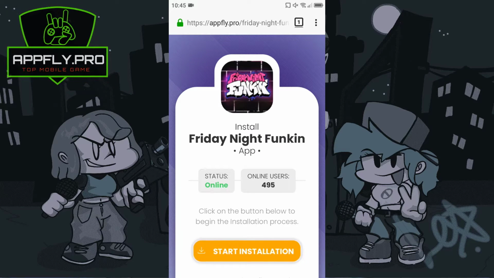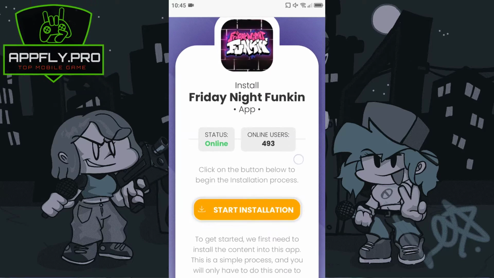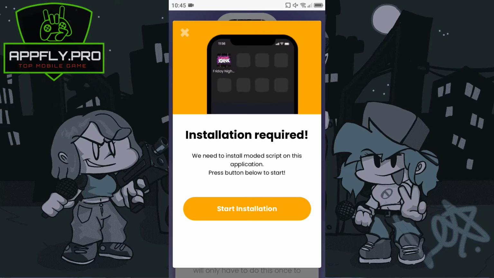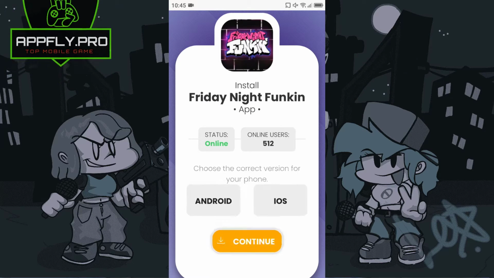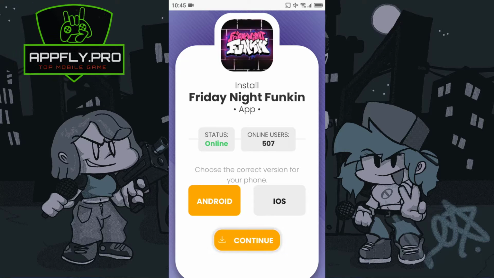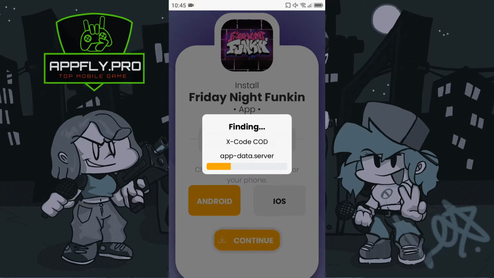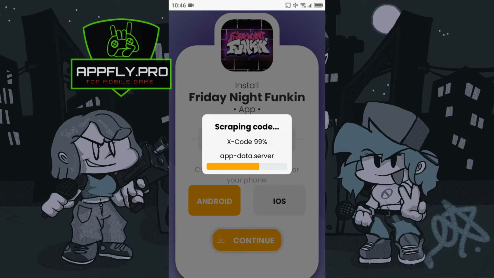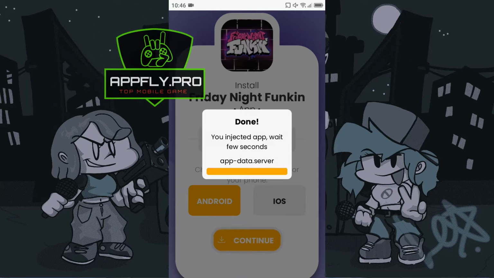The installation process is very simple. Just click the Start Installation button. Now select your platform and wait for the installation to complete. The last step is the simple device verification process. Just click the Install App button.